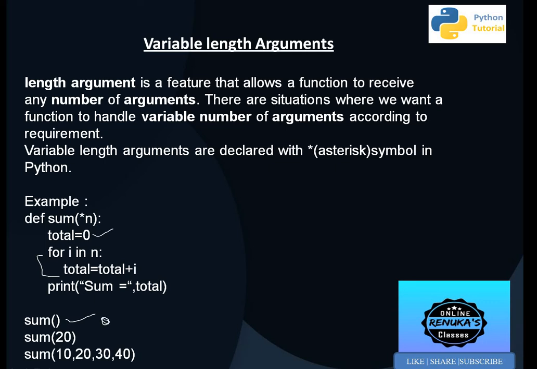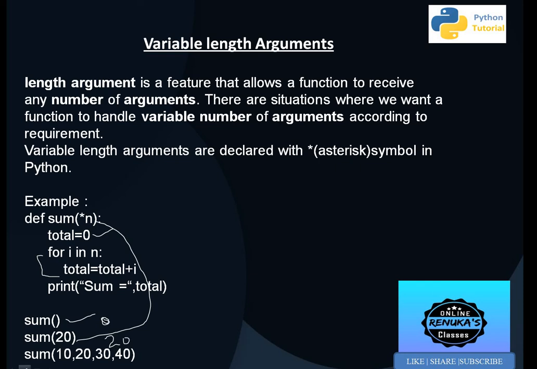Now for the second, sum(20), it will go here and total is equal to 0, for i in 20. N is having only 20, so total plus i, total was 0, 0 plus 20 is 20. So in this case the result will be 20, because after that, when it goes up, n is having no other value, it was having only 20.